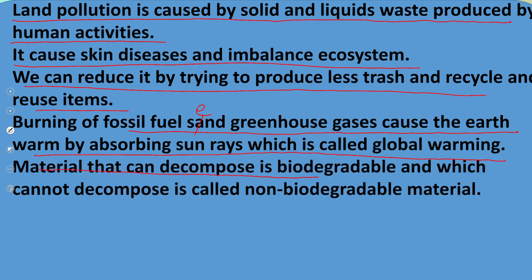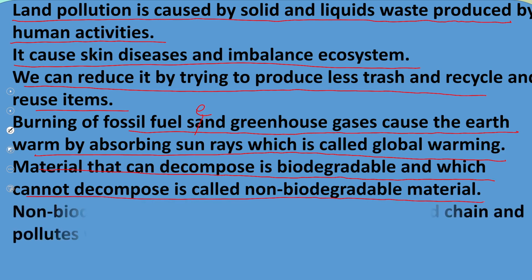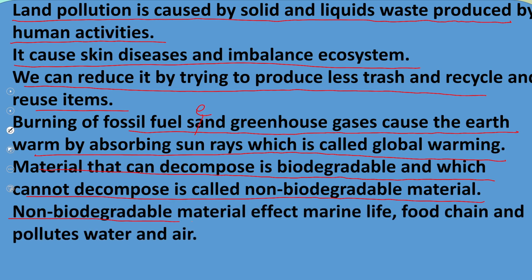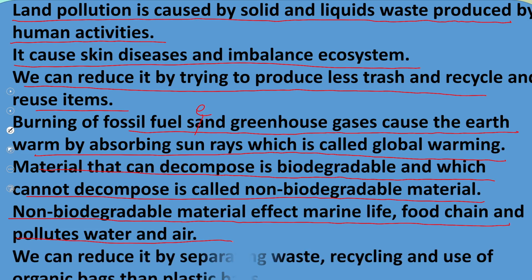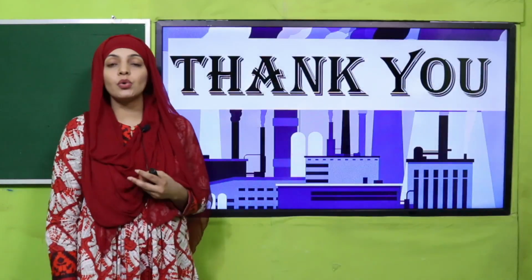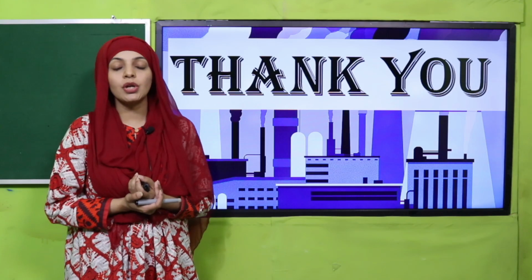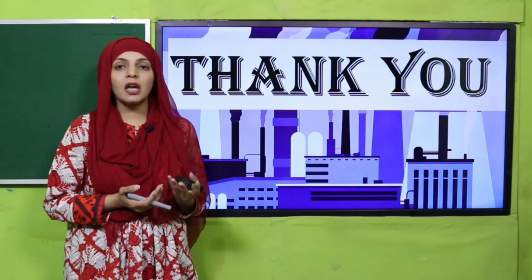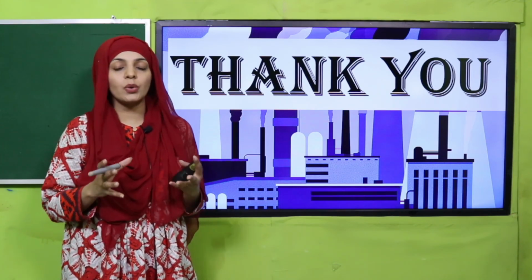Materials that can decompose are biodegradable and those which cannot decompose are called non-biodegradable materials. Non-biodegradable material affects the marine food chain and pollutes water and air. We can reduce it by separating waste, recycling, and using organic bags rather than plastic bags. Okay, my dear students, I hope now you know all about environmental pollution, how to stop it, what the impacts are, what the causes are, and how you can prevent it.